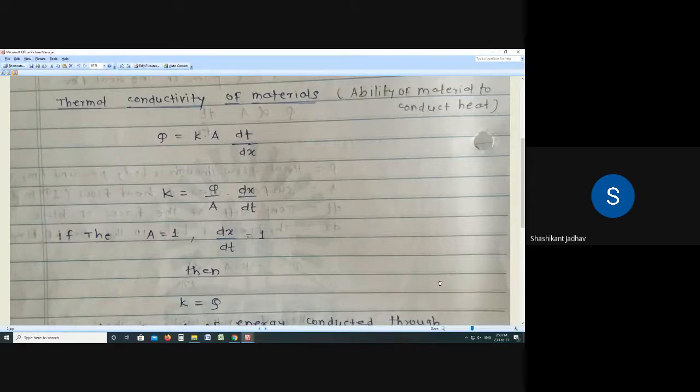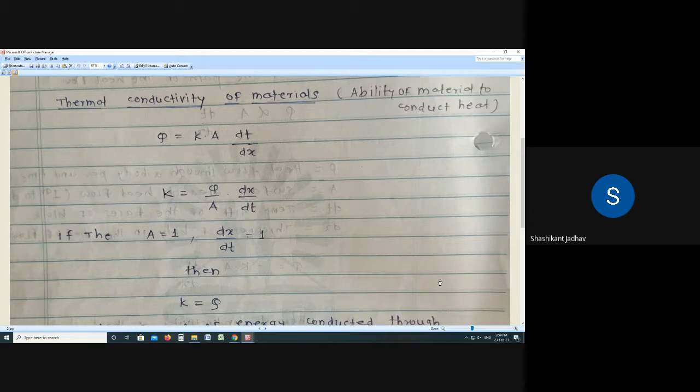So this is the simple definition of thermal conductivity: the ability of a material to conduct heat. Then write down below that, what is Fourier's law of heat conduction? Q is equal to K into A into dT by dx. Q is the rate of heat transfer, K is the thermal conductivity, A is the area normal to the direction of heat flow, dT is the temperature difference, and dx is the thickness of that particular object.